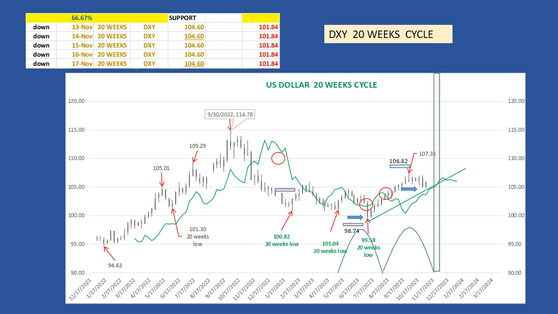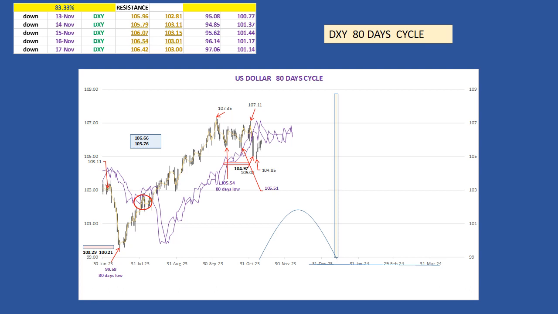In August the market crossed above its cycle line at 102.89, providing a 106.82 target. The October 3rd high at 107.35 met the target. The success rate is 66.67%.